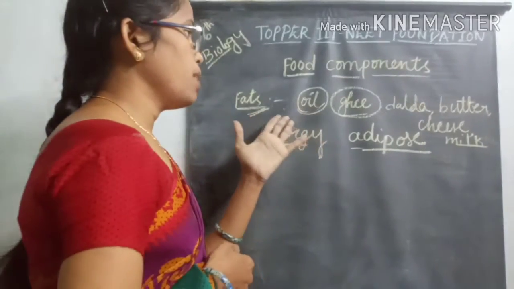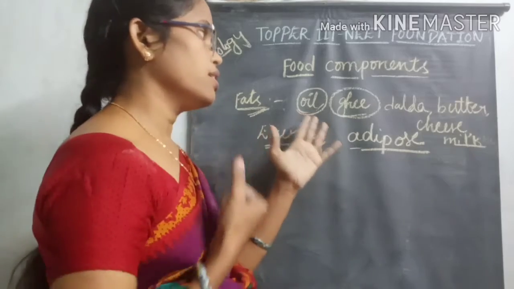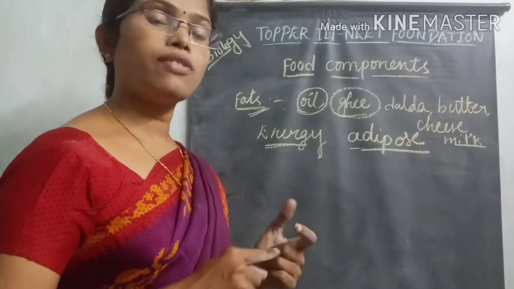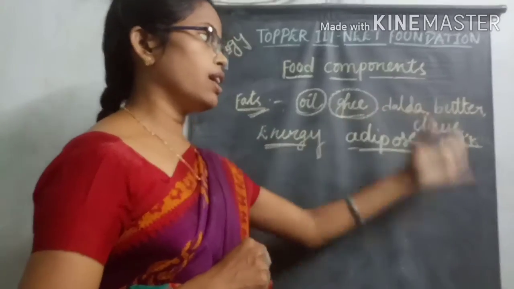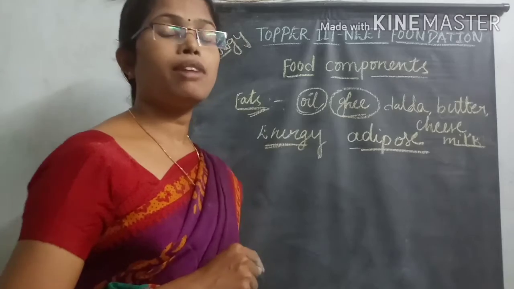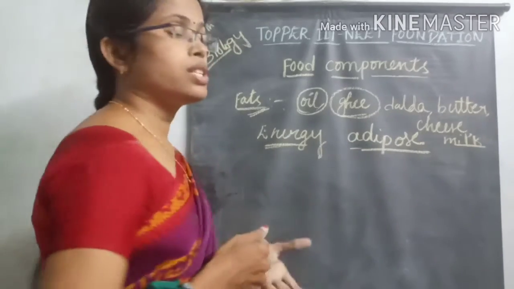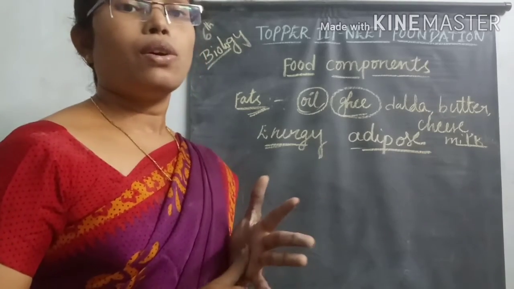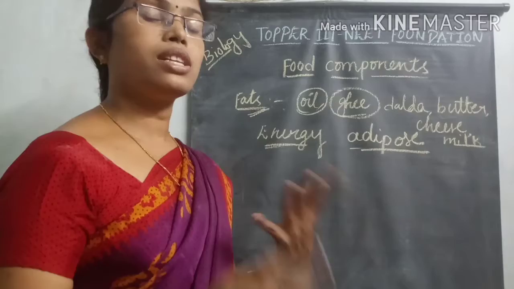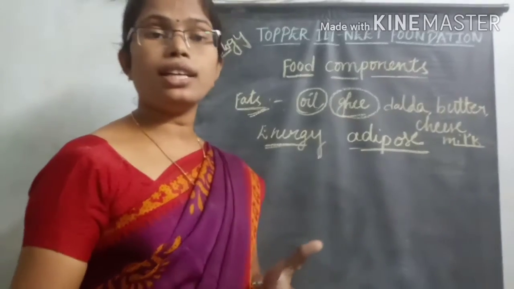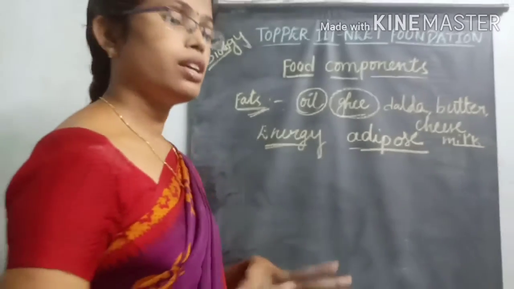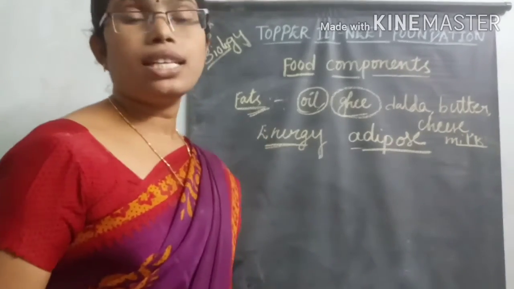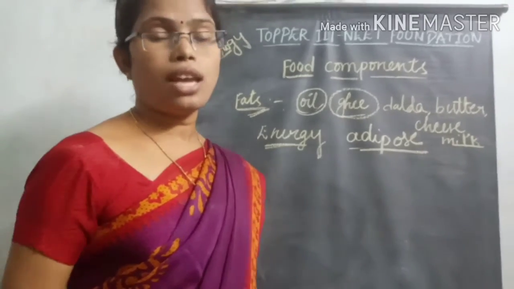Fat is another main important source. It contains oil, different varieties of oil like palm oil, groundnut oil or sunflower oil, and also ghee, dalda, butter, cheese and milk. These are some of the fat-containing sources. They give energy to our body. An excess amount of food material is converted into fat and stored inside our body. In our digestive process, the fat materials are easily digested with the help of digestive enzymes.